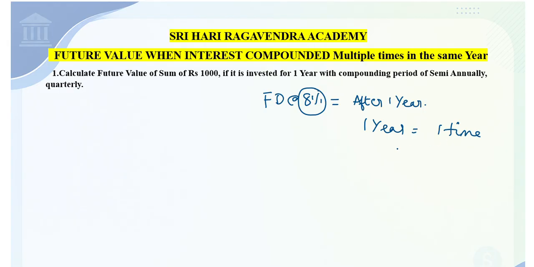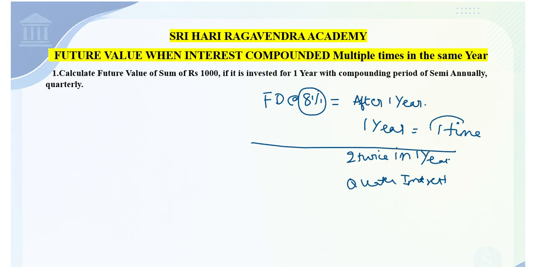There are certain investments where interest gets credited twice in 1 year. That is called biannual interest, or for every quarter the interest can be credited. So that is also a possibility. So when interest is getting compounded, in the first case, my interest got compounded only one time. In the second case, twice. In the third case, every quarter means for a year it will be four times, right? 1, 2, 3, 4, 5, 6, 7, 8, 9, 10, 11, 12. So in a year, four times your interest gets compounded.